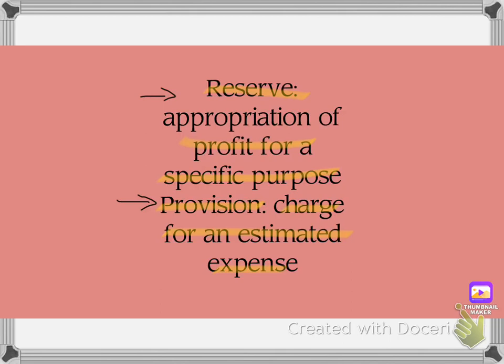And this can be a liability because the business has to pay to the owner. There are also profits ploughed back into the business. A provision is the money set aside for a loss you already know will take place, and that's why it is a charge against profit and it is a liability. So the difference between reserve and provision is that a reserve is the money set aside for losses we don't know will occur in the future, but with a provision we already know that a loss will occur in the future. And an appropriation of profit mainly means the profit set aside.